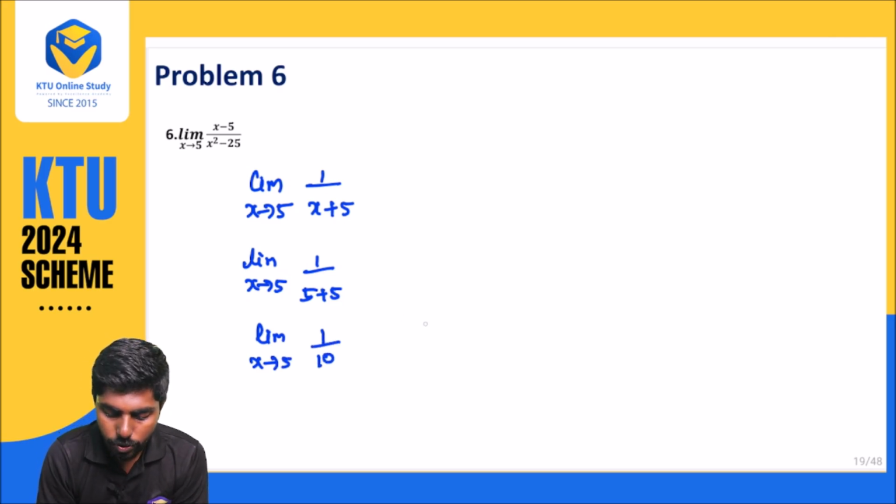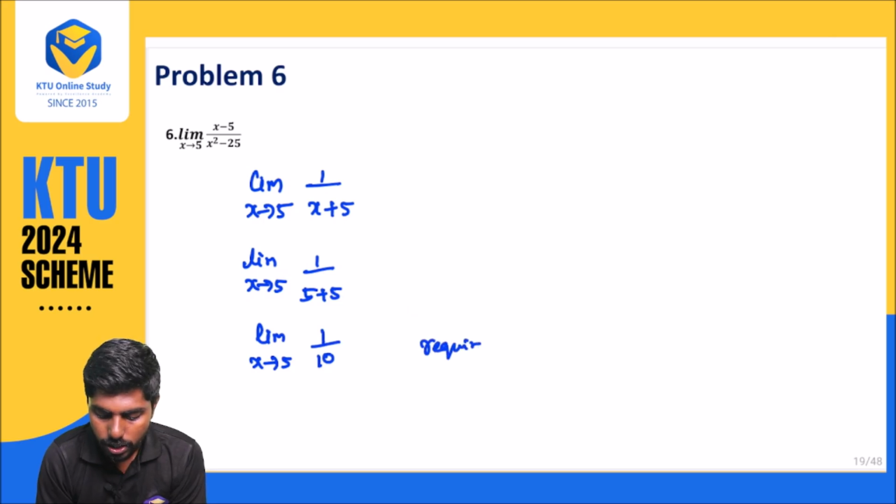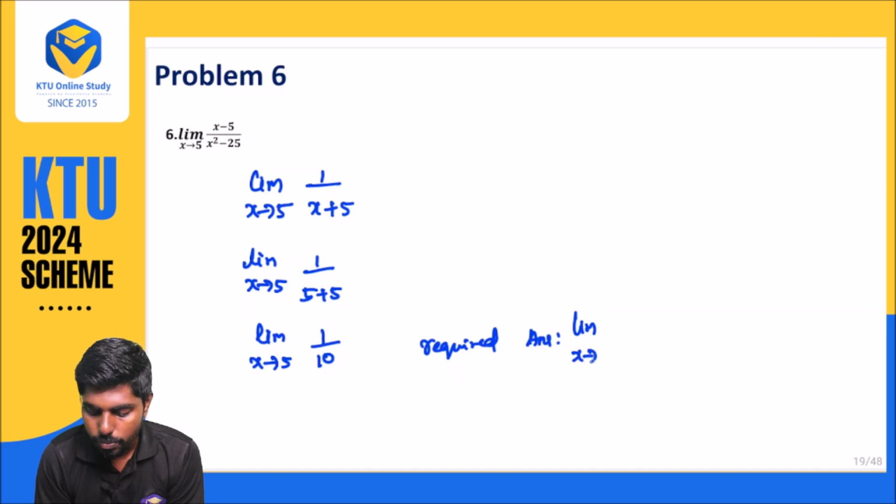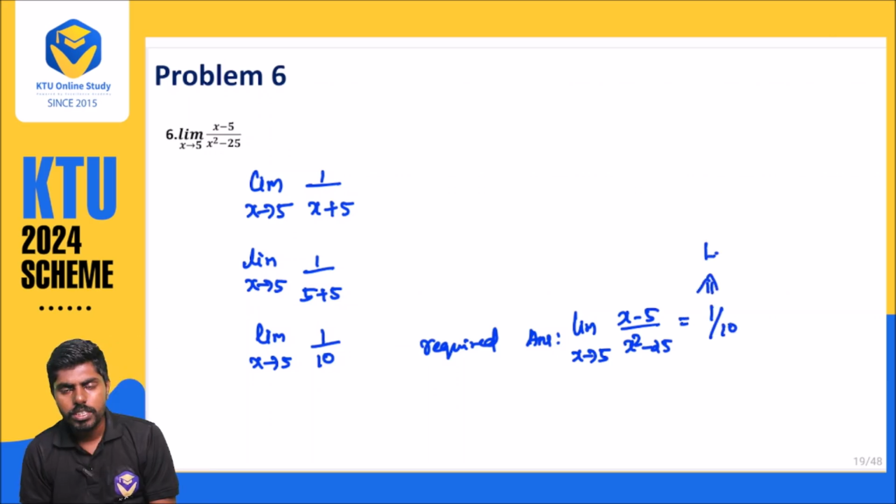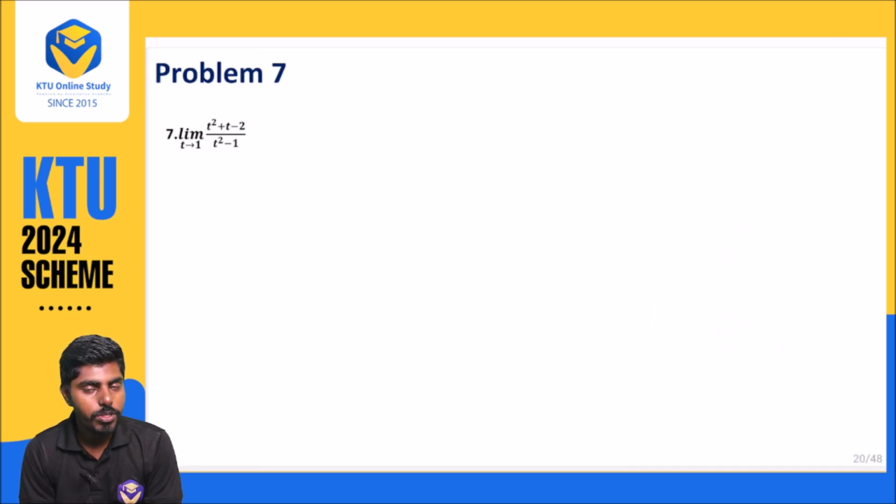So our required answer, limit x approaches 5, x minus 5 divided by x square minus 25, is nothing but 1 by 10. This is your answer. You just want to have an observation and a simple procedure. Let me go to problem number 7. In problem number 7, just observe the problem.